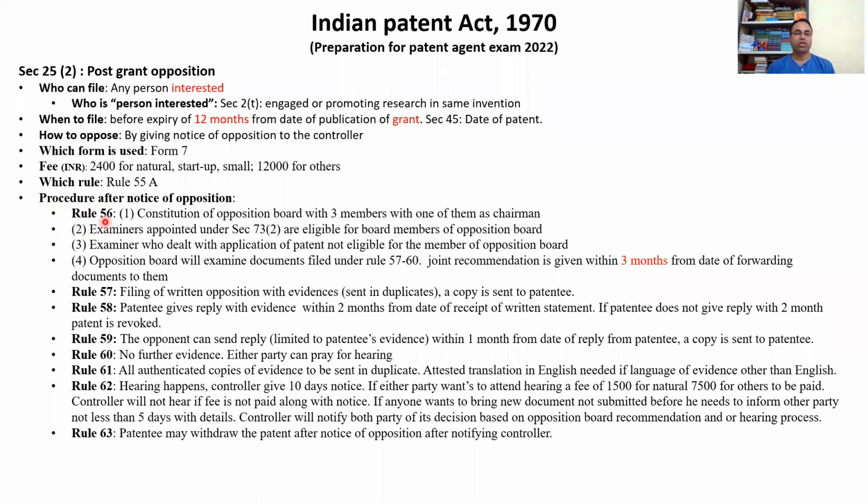So what is the procedure? Please remember this procedure, rule 56 to 63, because this is the procedure for any kind of notice of opposition.